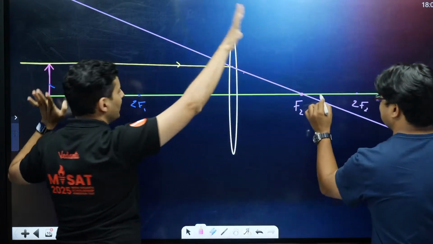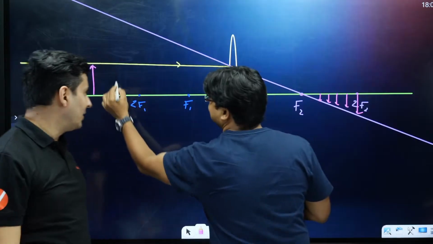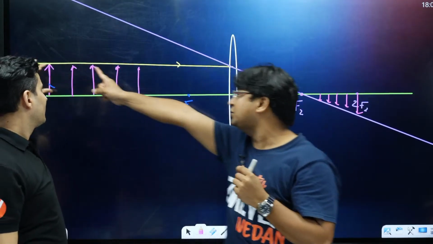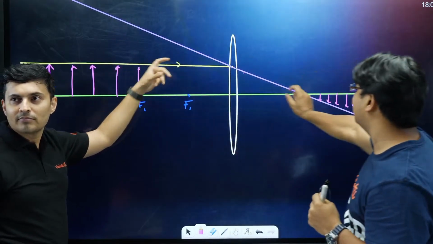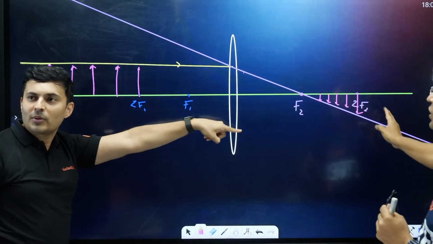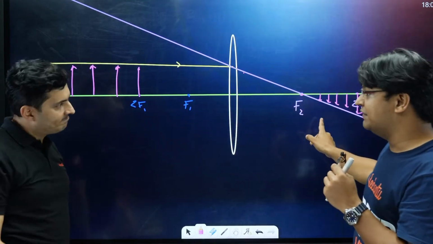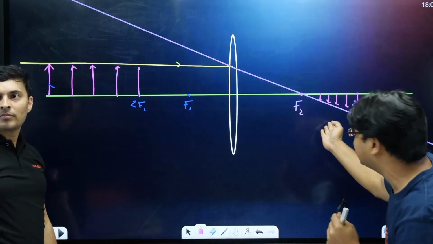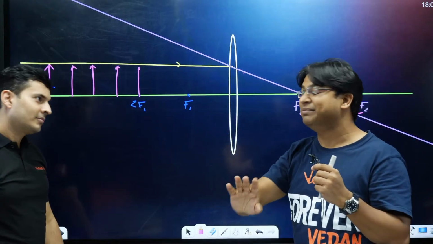One student has already said, sir, I'm already able to visualize many things. As you are moving the object, the object has moved from infinity to 2f1. The object has covered an infinite distance, and the image has only moved from f2 to 2f2, which clearly indicates that right now the object is traveling faster and the image is traveling slower, very slow. The object is farther, so the object will have a larger size. We can see that the image is having a smaller size. The image is inverted, the image is real. Everything is very much visible to us.